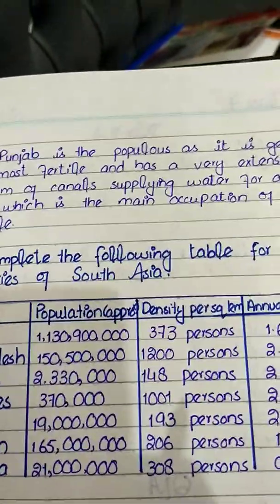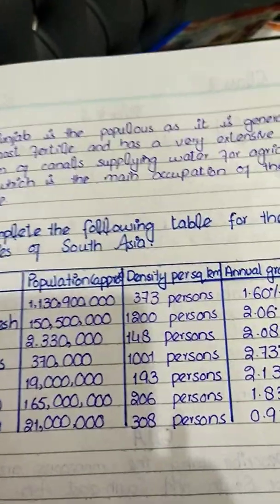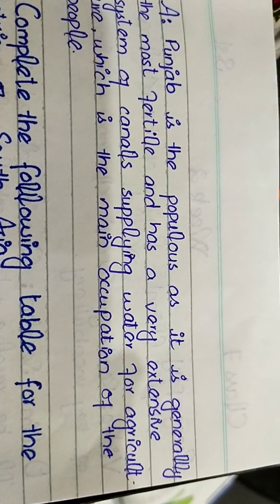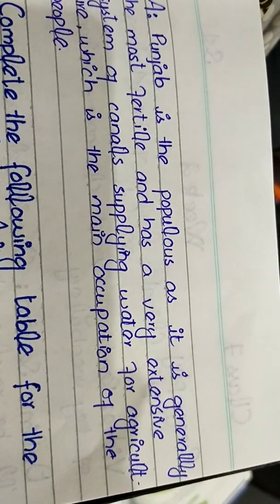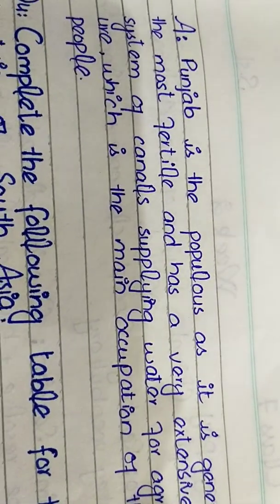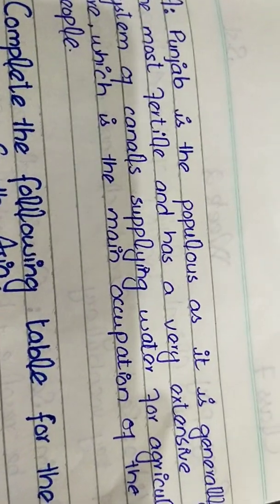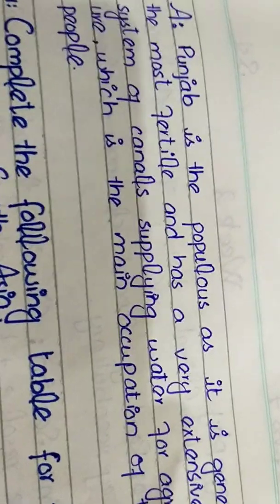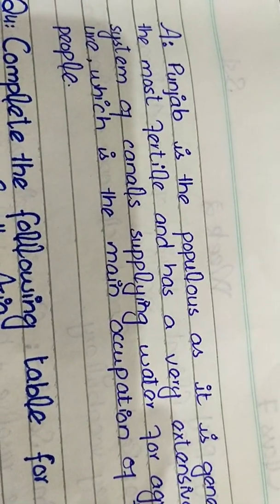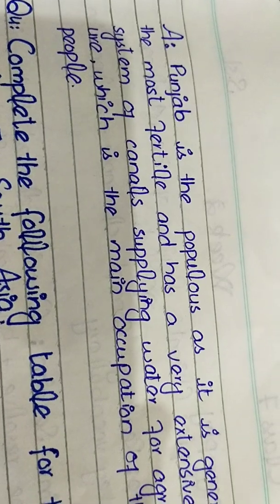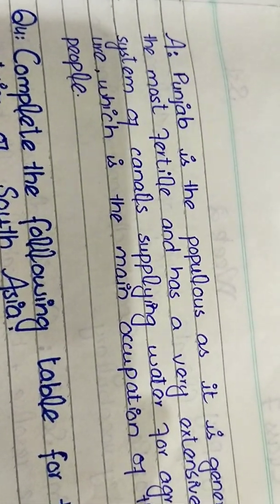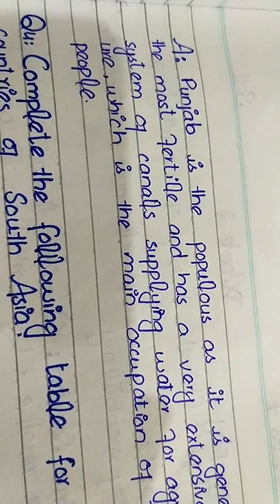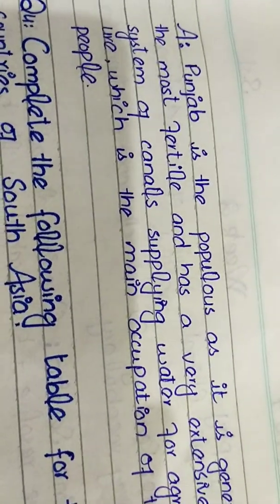This is because Punjab is the most populous, as it is generally the most fertile and has a very extensive system of canals supplying water for agriculture, which is the main occupation of the people. So this is the reason: the land of Punjab is very fertile due to its 5 rivers, and its canal system is very strong. Most people in Pakistan have agriculture as their occupation, so the population is very high, and that is the reason Punjab is the most populous province of Pakistan.